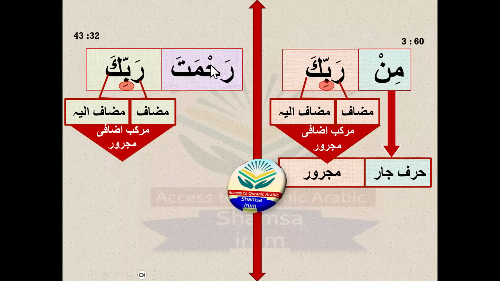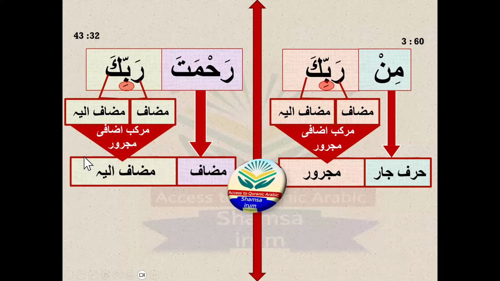If it is a noun, let's check whether it can become a mudaf. Yes, there is no al, there is no tanween, and the word after it is in majrur state, so it is confirmed that rahmata is mudaf. That's why rabbi is mudafun ilayh for the mudaf rahmata. And because rabbi is mudafun ilayh, it's majrur.